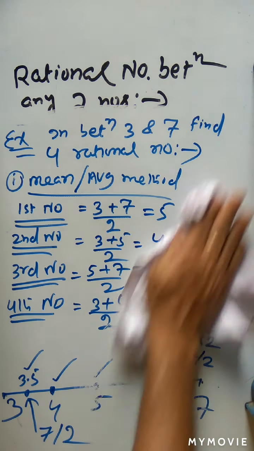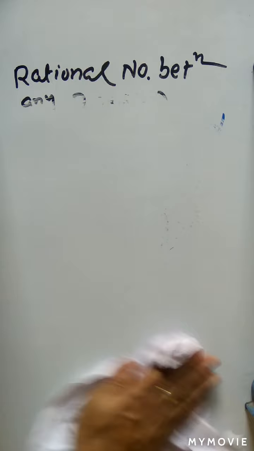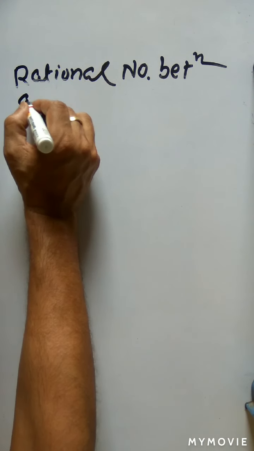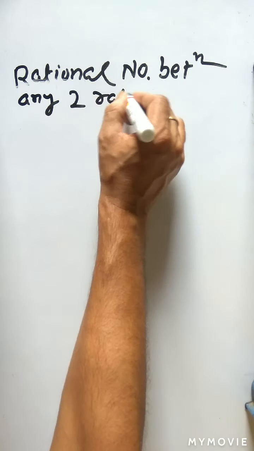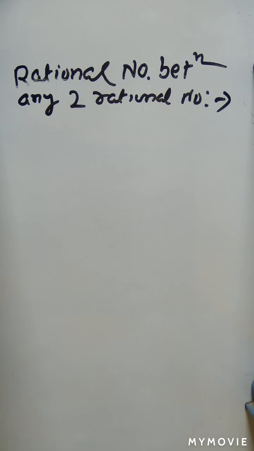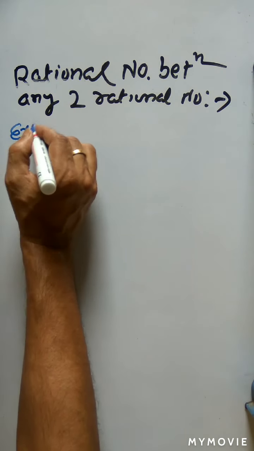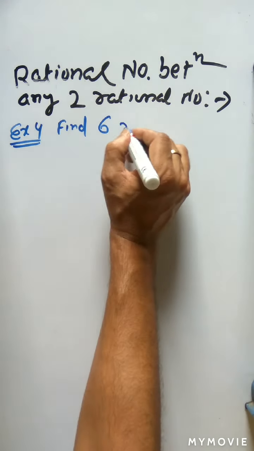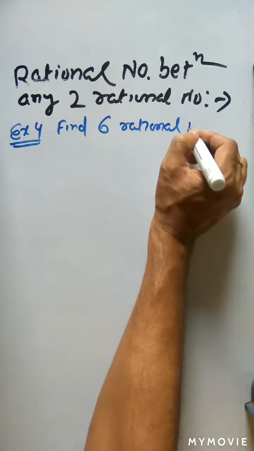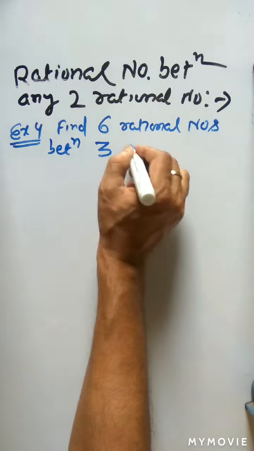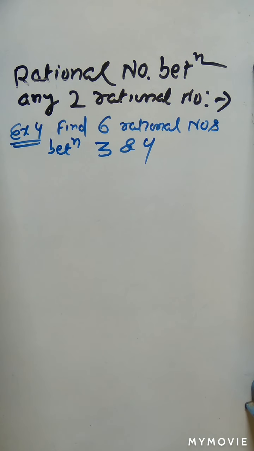Okay, so let us solve another problem. I am continuing the same topic, that is, rational numbers between any two rational numbers. Clear? So now let us take another example. Find 6 rational numbers between 3 and 4.